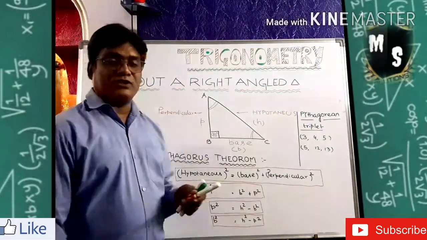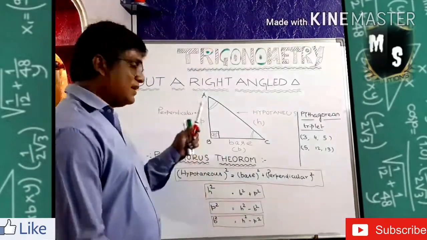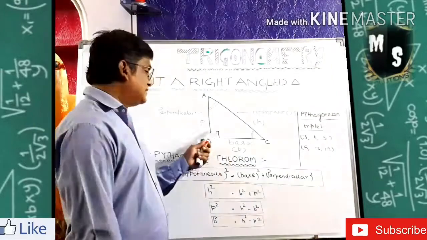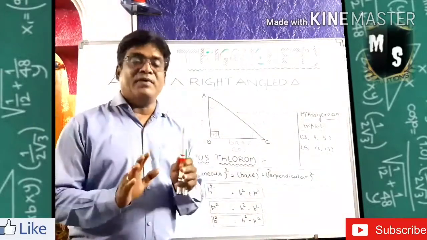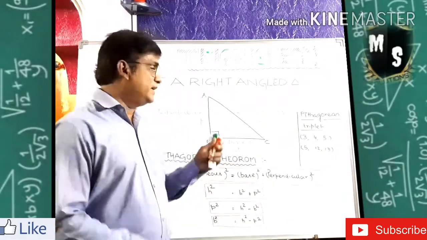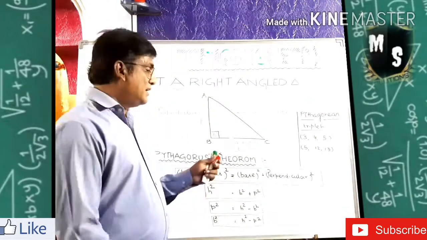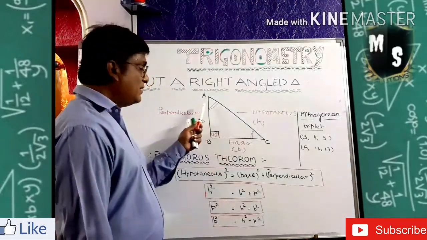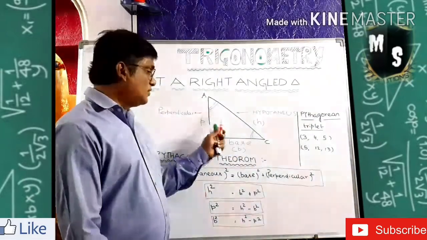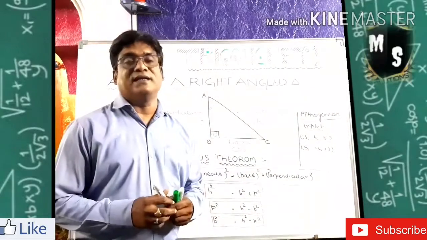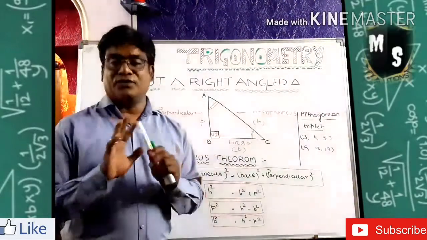Now I hope you understood the three sides of the right angle triangle. In a right angle triangle, one angle is 90 degree, and the other two angles I don't know. They may be same or they may not be same. When they are same, it is called a right angle isosceles triangle. And when these two angles are same, AB will be equal to BC. When they are not same to each other, then definitely it is a scalene right angle triangle. That means all the sides are not equal to each other.